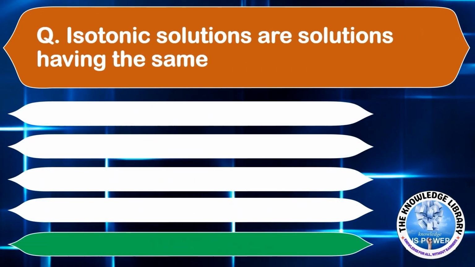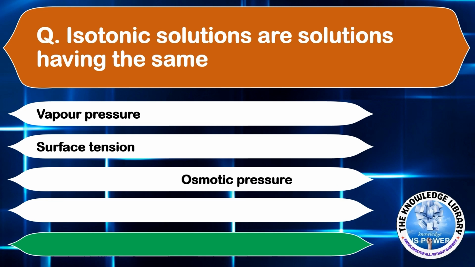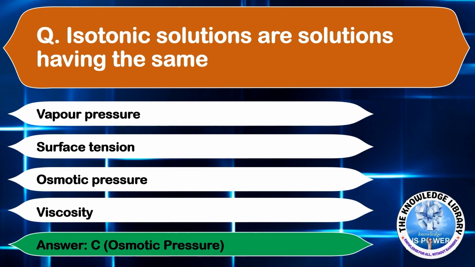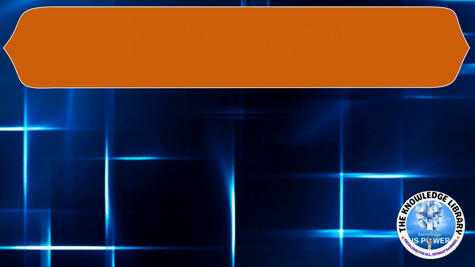Isotonic solutions are solutions having the same option A, vapor pressure. Option B, surface tension. Option C, osmotic pressure. Or option D, viscosity. The correct answer is option C, osmotic pressure. Moving to the next question.